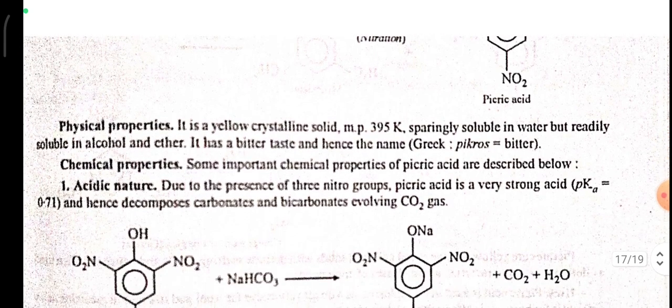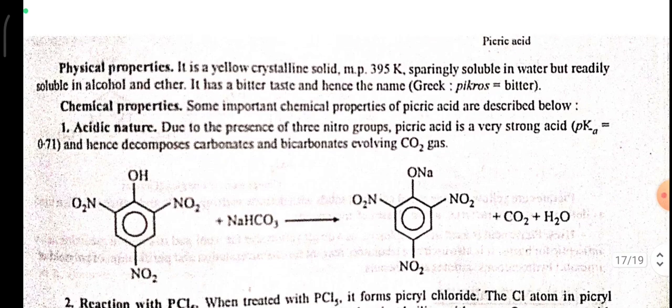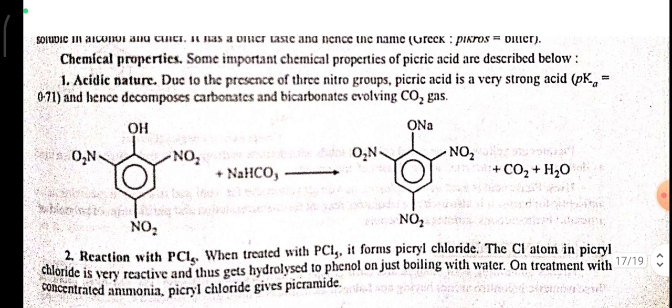Physical properties: it is a yellow crystalline solid, melting point 395 Kelvin, sparingly soluble in water but readily soluble in alcohol and ether. It has a bitter taste and hence the name, from the Greek picros meaning bitter. Chemical properties. Some important chemical properties of picric acid are described below. Acidic nature: due to the presence of three nitro groups, picric acid is a very strong acid, with low pKa, and hence decomposes carbonates and bicarbonates evolving CO2.